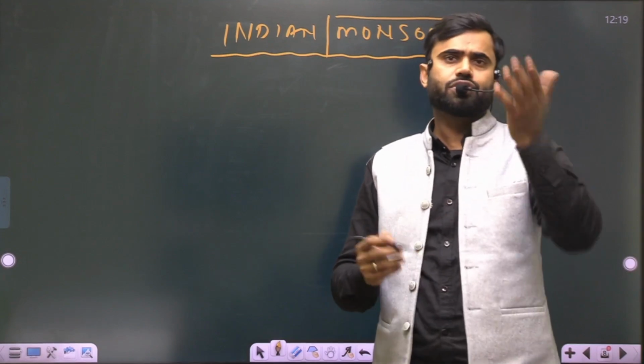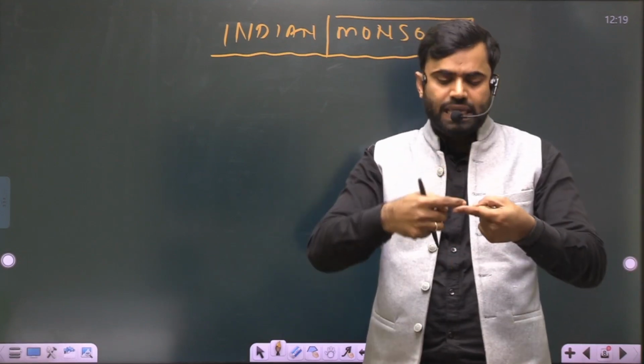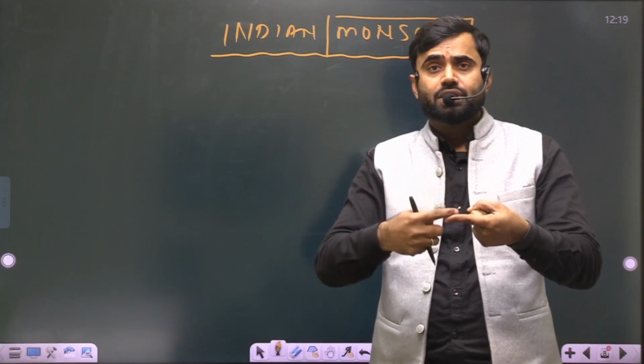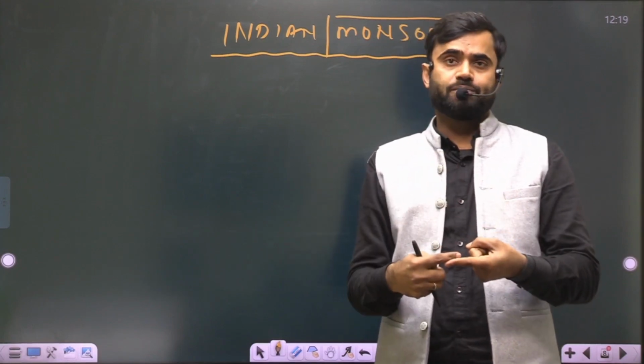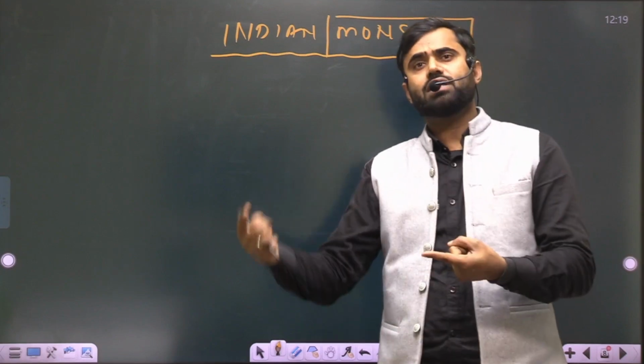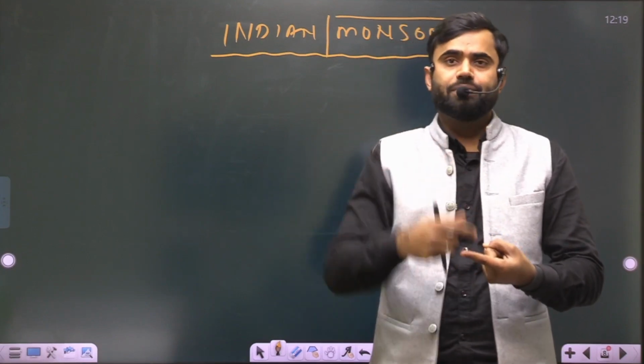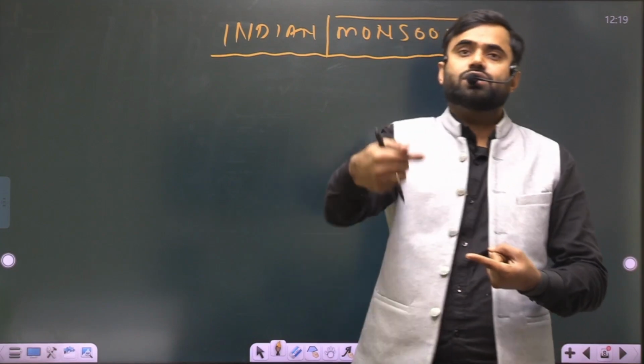When we talk about the theories, there is the Koteshwaram theory, which says that the Himalaya and Tibet play a very important role in the formation of the Indian monsoon. It also claims some role of the jet streams, the easterly jet stream and the westerly jet stream.